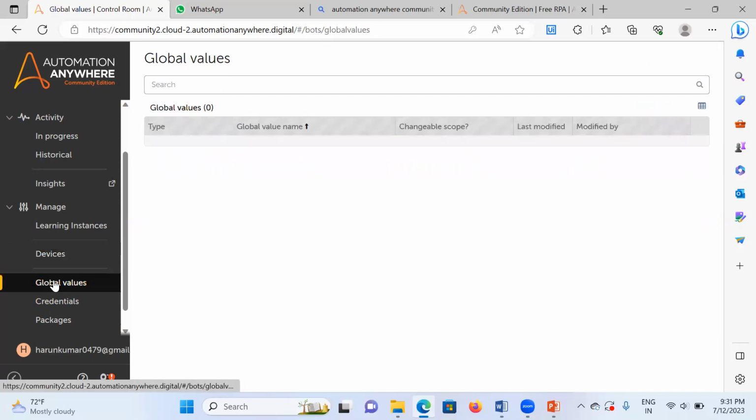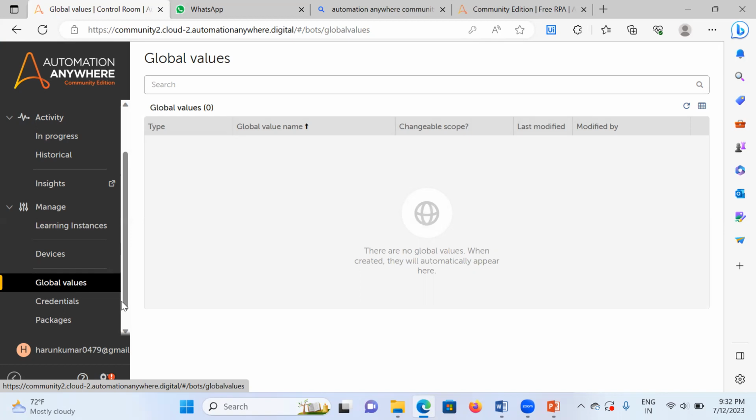Next, global values. A global value is one value, for example my device name, a variable you can access in any bot. But it will only be accessible to the admin, not for the developer or any architect. So the admin will create the global values, for example usernames, passwords, important values.